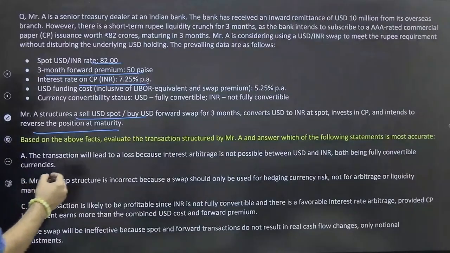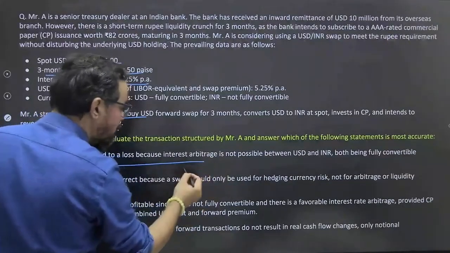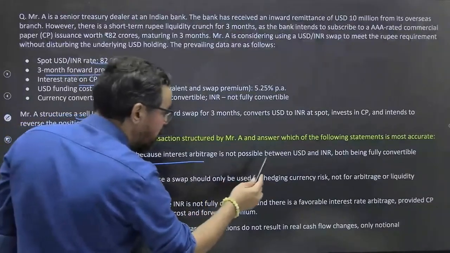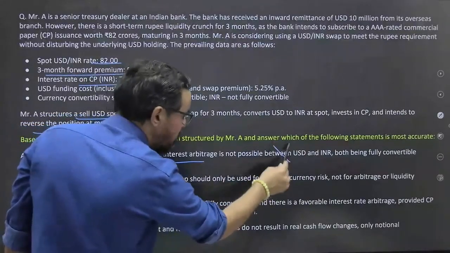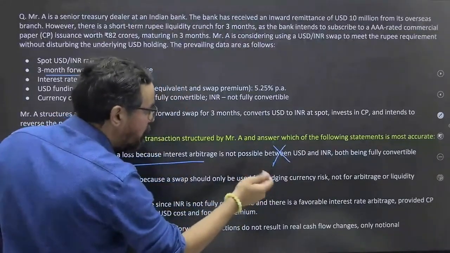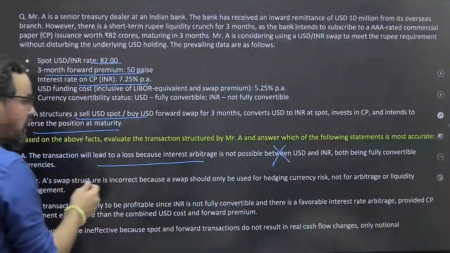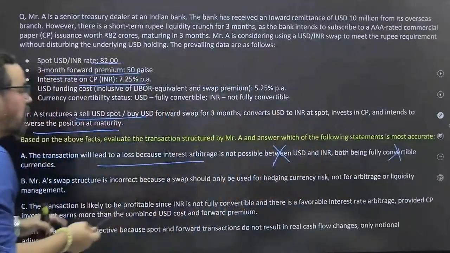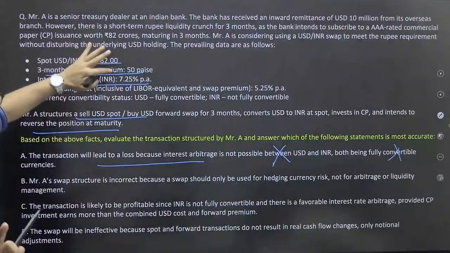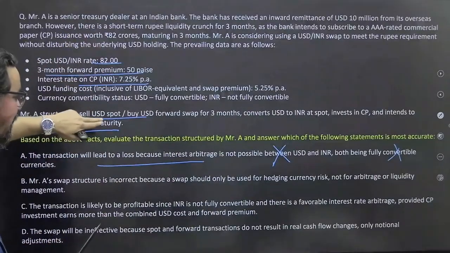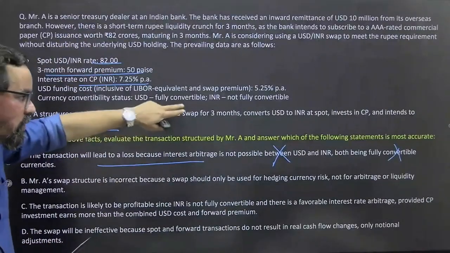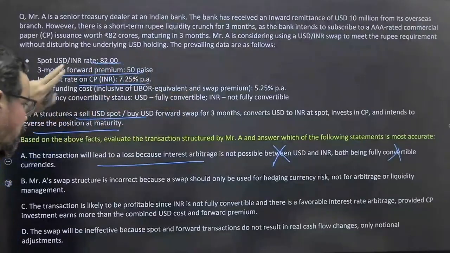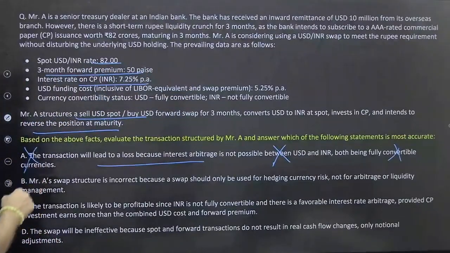The transaction will lead to loss because interest arbitrage is not possible between USD and INR. First of all, it is possible. Both being fully convertible currencies? First of all, both are not fully convertible. And third, they are making a hedge position also. By the way, they are selling this one and buying this one for the 3 months contracts, so they want to reverse that position. So statement 1 is wrong.